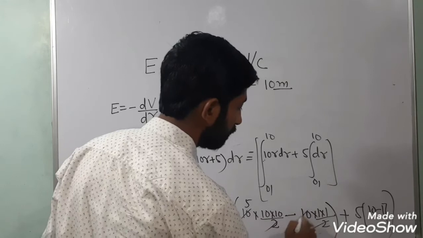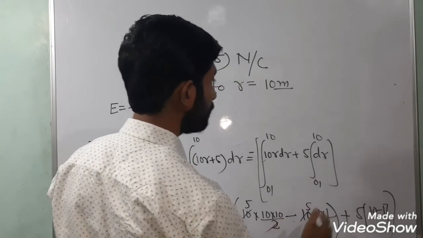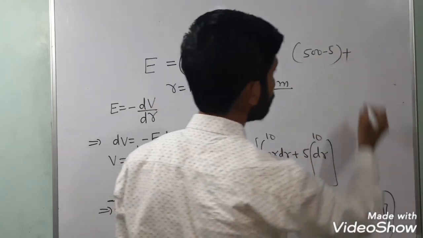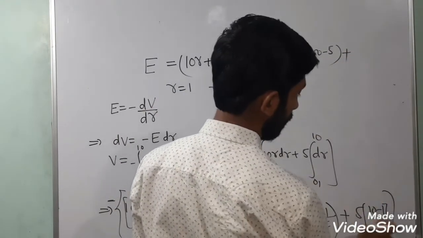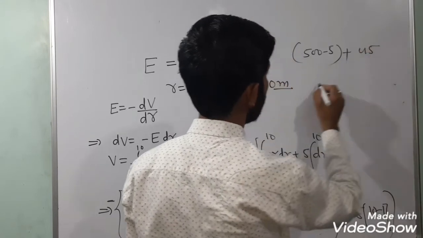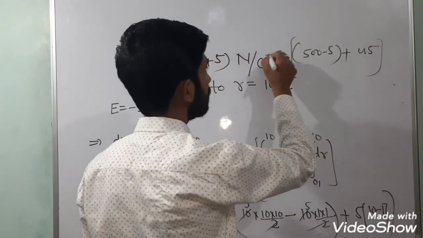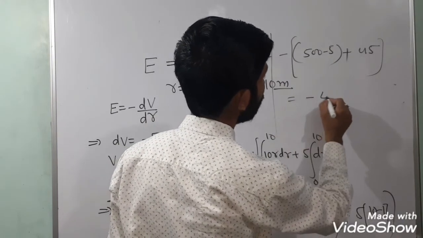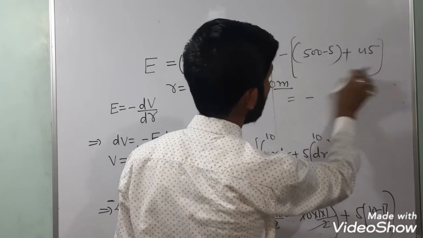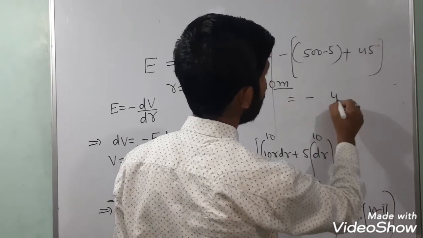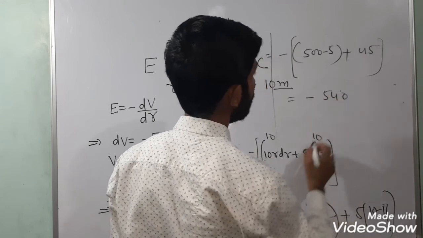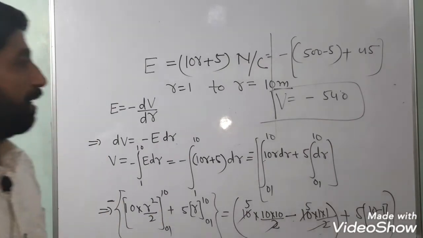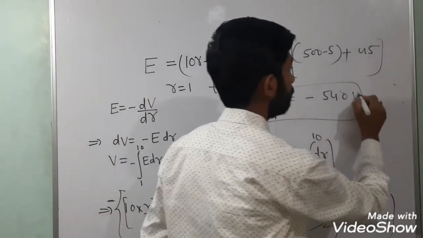So this is 500 plus 50 minus 5 minus 5, and there will be a minus sign outside. So the answer is minus 540. Yeah, this is the answer, and its unit will be volt.